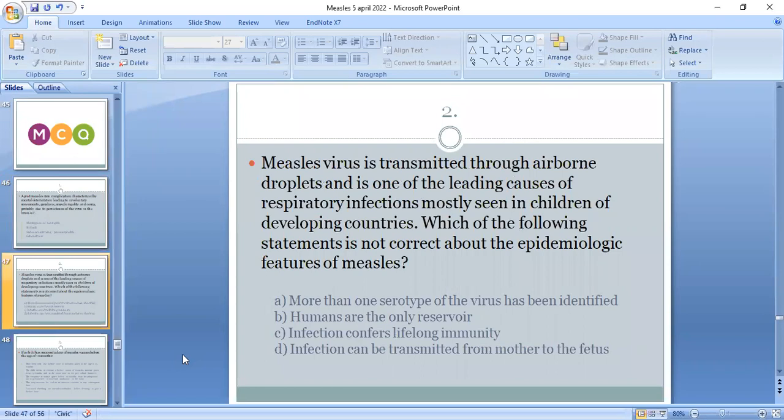Second MCQ: measles virus is transmitted through airborne droplets and is one of the leading causes of respiratory infection, mostly seen in children of developing countries. Which of the following statements is not correct about the epidemiological features of measles? Options: more than one serotype of virus has been identified; humans are the only reservoir; infection confers lifelong immunity; infection can be transmitted from mother to the fetus. A. Yes, A is not correct. Only one serotype of measles has been identified so far.